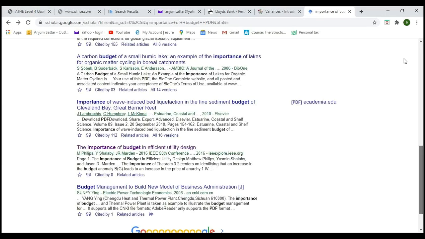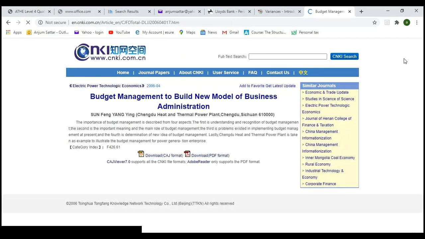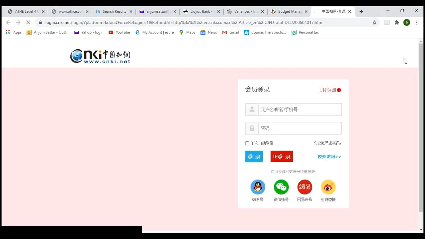Because you have to do a bit of research. Okay, so this seems good. Yes, budget management, build the new business model. So we really don't need to build a business model, but we can use the budget and we can pick some words.